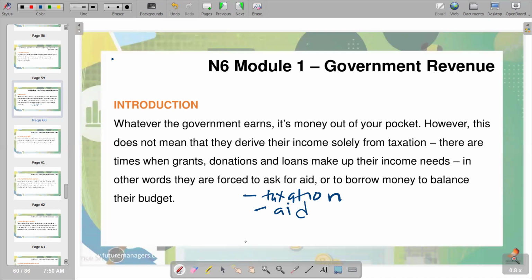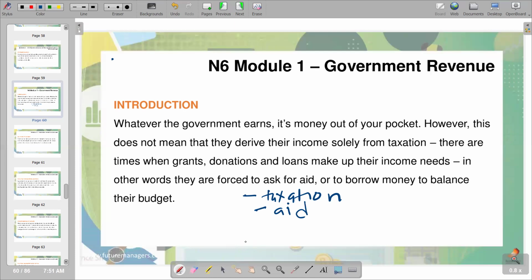We also have the issue of the government accessing credit lines, that is borrowing money. They can access those credit lines through international bodies. We can talk about international financial institutions like the IMF, that is the International Monetary Fund. They also can approach the World Bank.